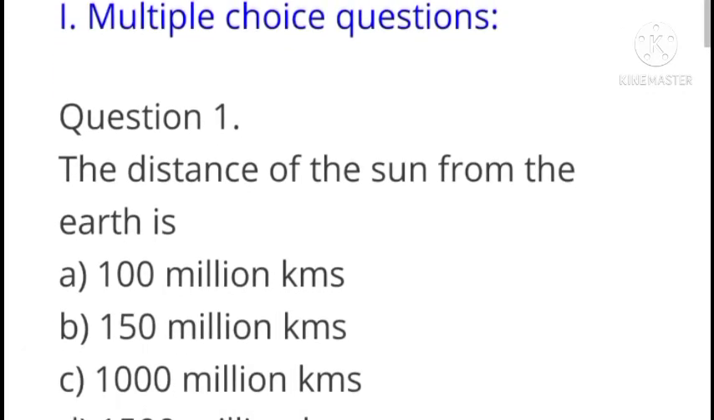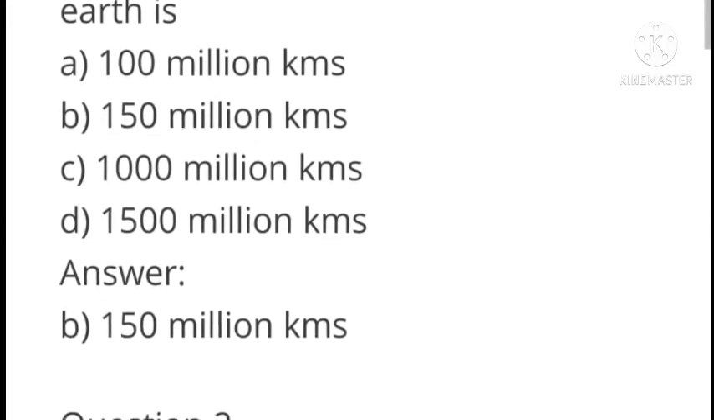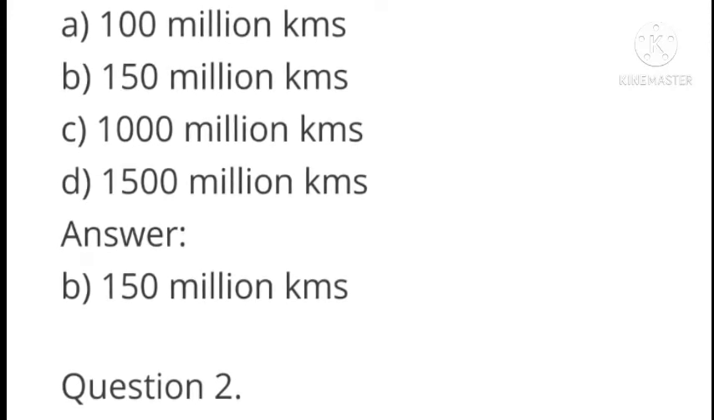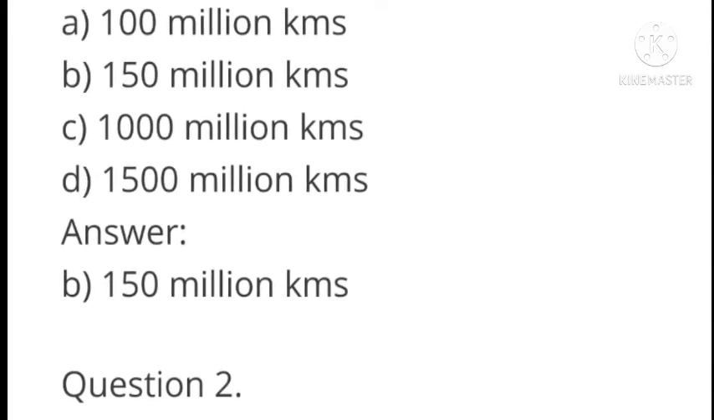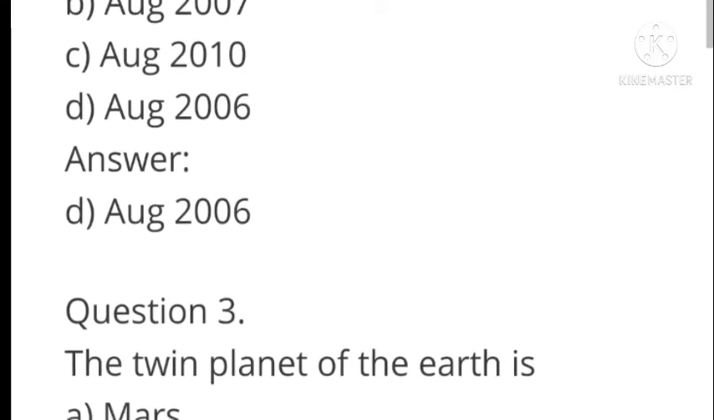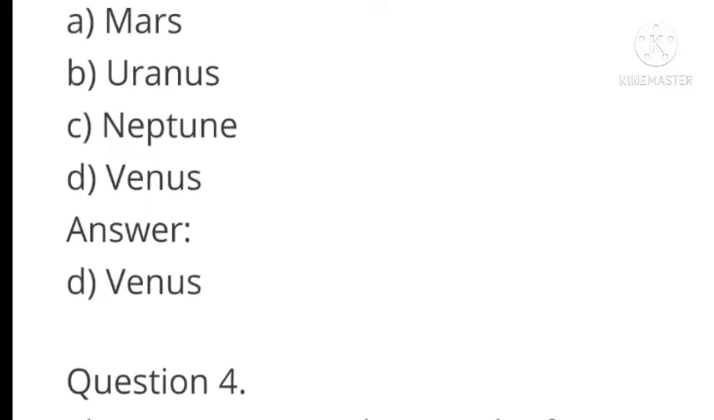Next, multiple choice questions. Question number 1, the distance of the sun from the earth is 100 million kilometers, 150 million kilometers, 1000 million kilometers, 1500 million kilometers. Answer is 150 million kilometers. Question number 2, the International Astronomical Union Conference was held in July 2007, August 2007, August 2010, August 2006. Answer, August 2006. Next question, the twin planet of the earth is Mars, Uranus, Neptune, Venus.